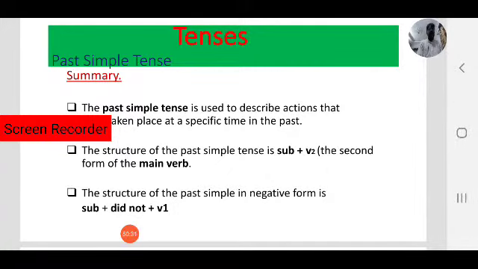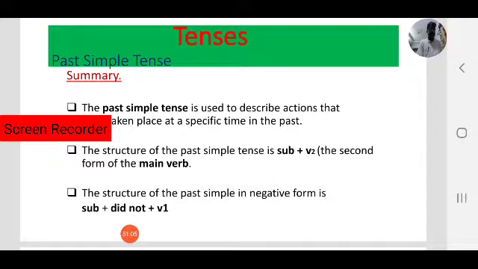Now let us have a quick review. Today we focused on past tense. As you know, past tense is very important. We always talk about past actions in our day-to-day communication, everyday conversation: what happened yesterday, what happened in the last month, like that. So that's why we have to learn past tense.